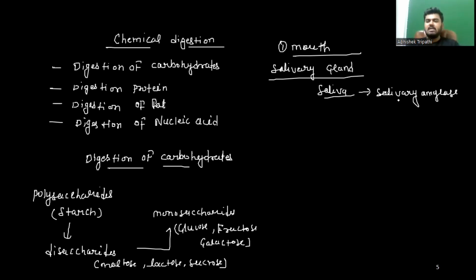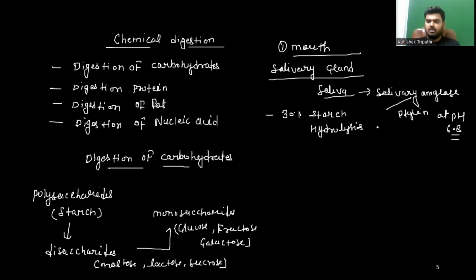This salivary amylase is also called ptyalin, and it works at pH 6.8. Clear? This enzyme acts on starch, and starch is converted into disaccharide. So in the mouth, 30% starch hydrolysis occurs.